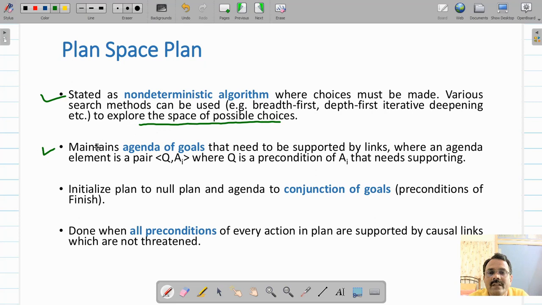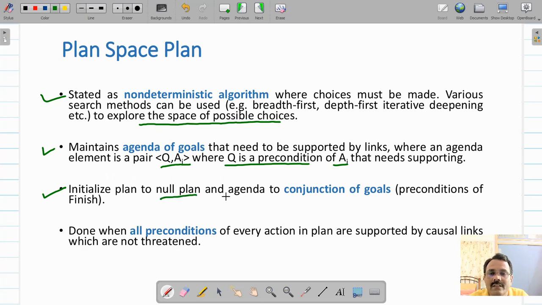Then you are going to maintain an agenda of goals that need to be supported by links, where your agenda will be a pair QAi, where Q is a precondition of Ai. So to execute Ai, Q should be satisfied.